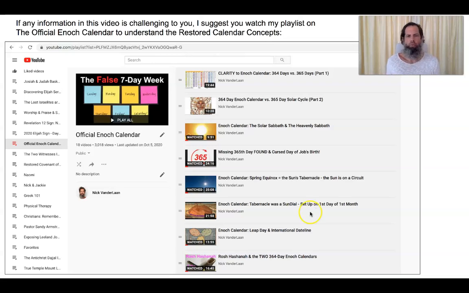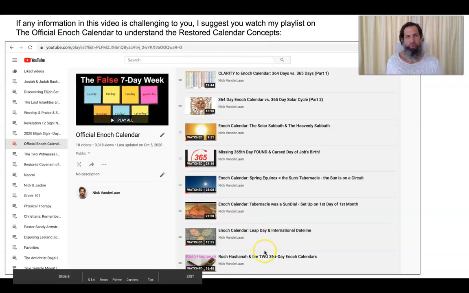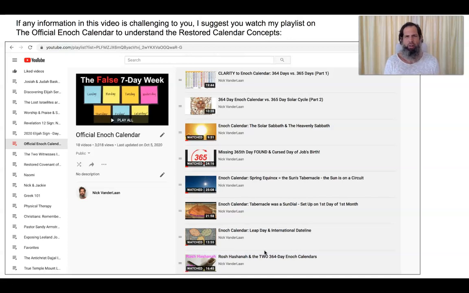And also I go over the leap day and the international date line, where to add that extra leap day every 4th year. And then I also talk about the 2 different 364-day calendars. There is an ecclesiastical calendar, which is the one that we have, and then there's also another 364-day calendar running, which is the civil calendar, and that civil calendar starts on the first day of the 7th month, while the ecclesiastical calendar starts on the first day of the 1st month.